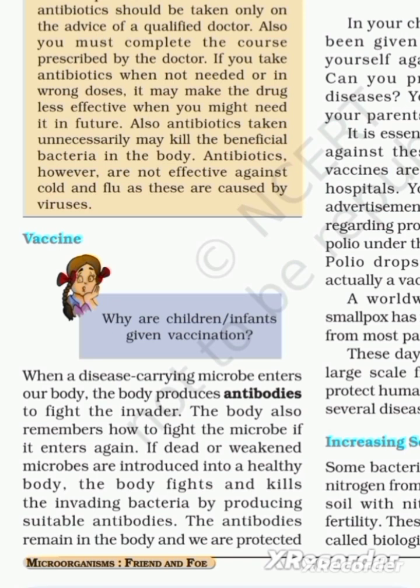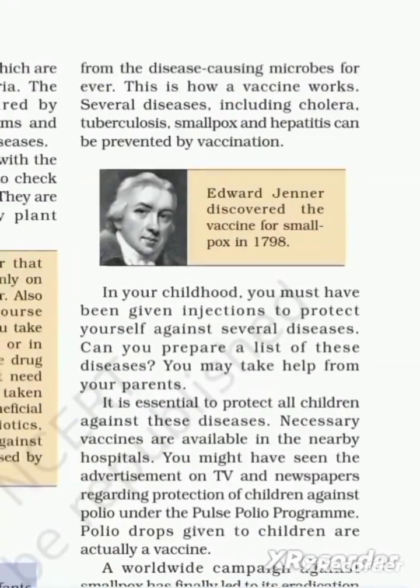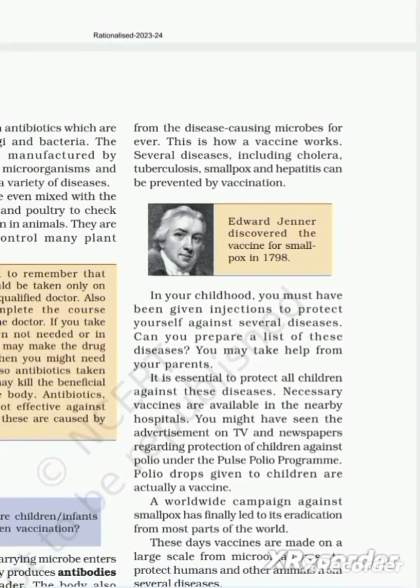If dead and weakened microbes are introduced into a healthy body, the body fights and kills the invading bacteria by producing suitable antibodies. The antibodies remain in the body and we are protected from the disease causing microbes.